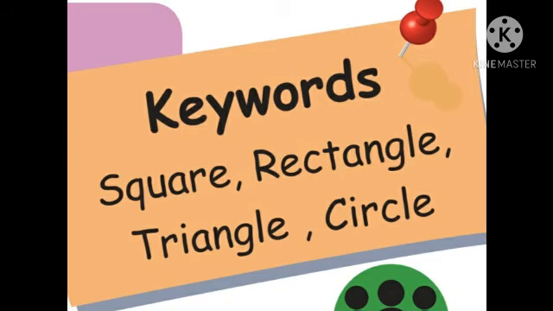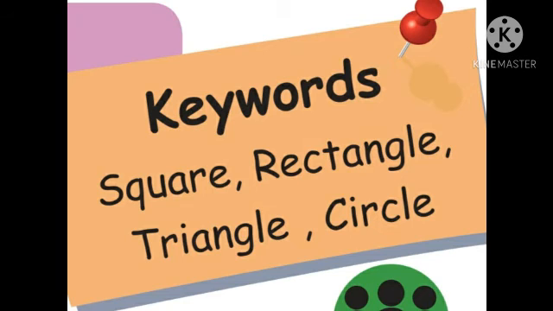Okay, shall we go to the next one? Triangle. T R I A N G L E, triangle. Shall I repeat one more time? T R I A N G L E, triangle.